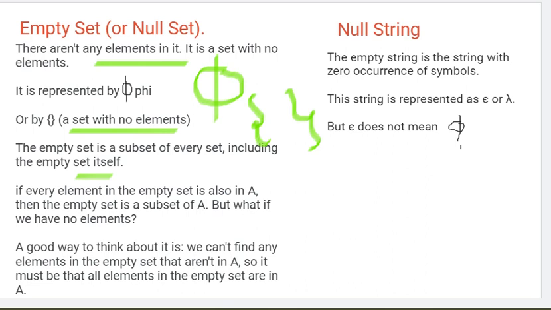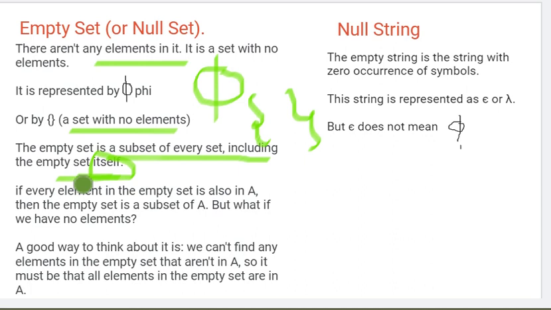We cannot find that this element is not present. If we are comparing, this element is not present in the same set. Because of that reason, we say that every empty set is a subset of the same set. Every empty set is a subset of the empty set itself. Okay, this is one thing.